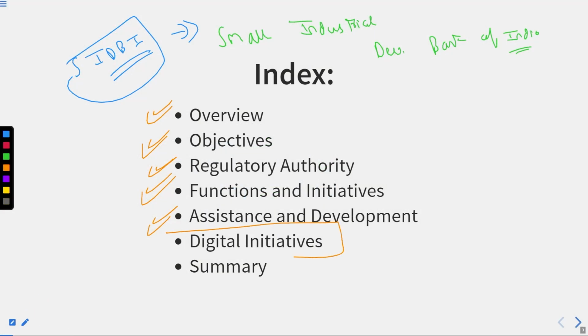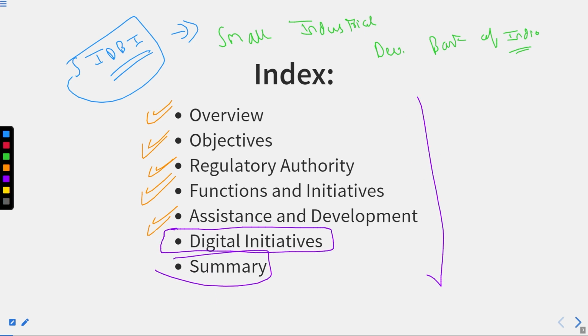Right now, what we are left with are the digital initiatives and the summary of all these topics. Got it? So now let's start.